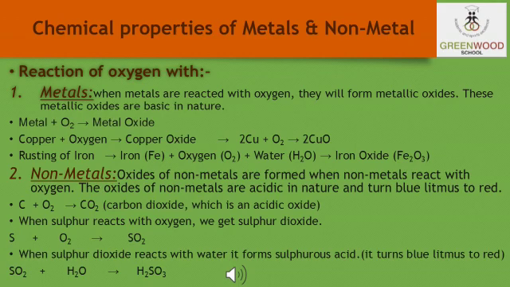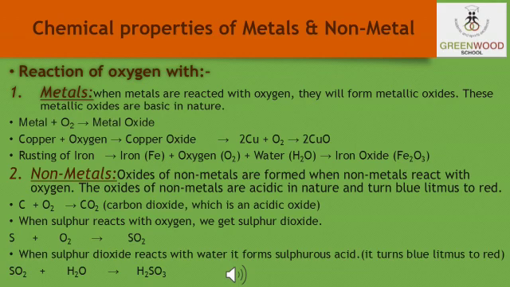It will turn blue litmus paper red. For example, let us take a non-metal, carbon. When carbon reacts with oxygen, we get carbon dioxide, which is an acidic oxide.